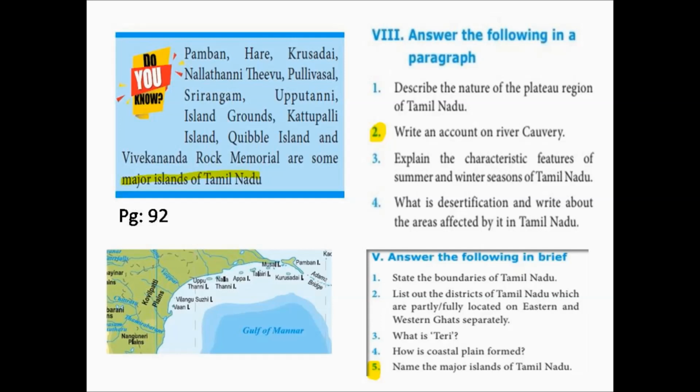Pamban, Hare, Krusadai, Nalathani Tivu, Pullivasal, Srirangam, Upputani, Island Grounds, Kattupulli Island, Kubil Island, and Vivekananda Rock Memorial are the major islands of Tamil Nadu. In the physical map of Tamil Nadu, you can locate these islands in the southeast coastal region.